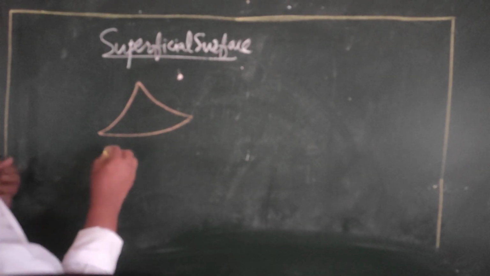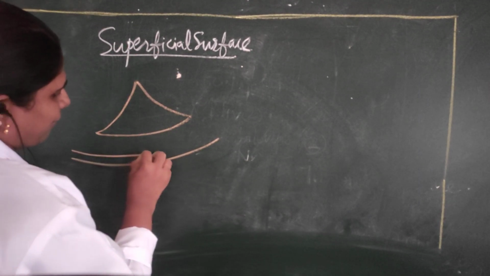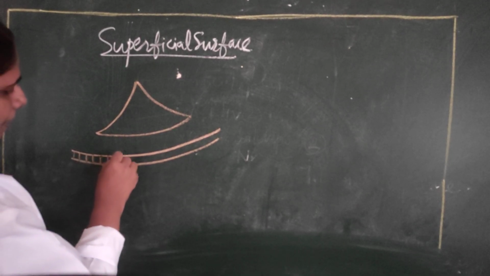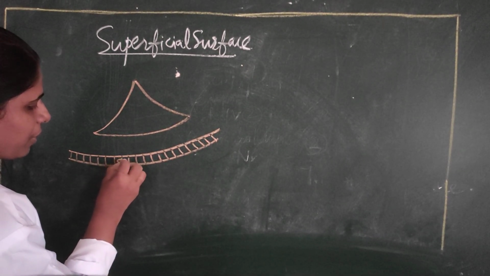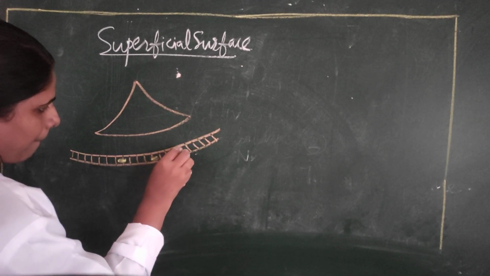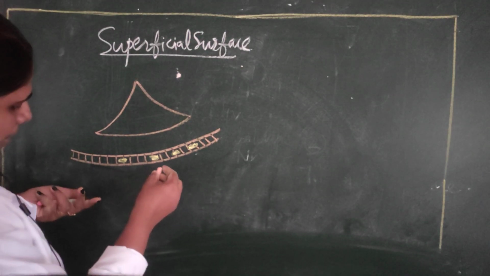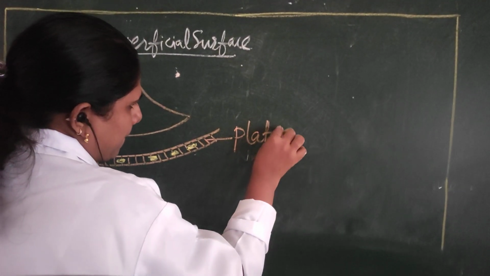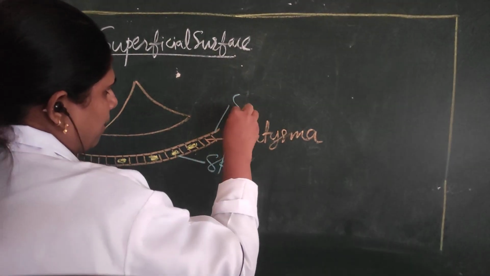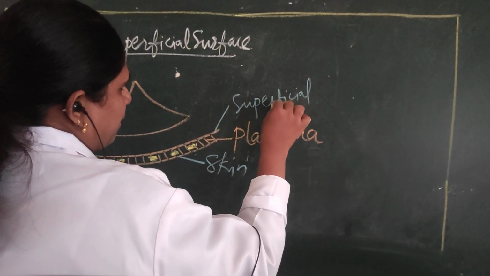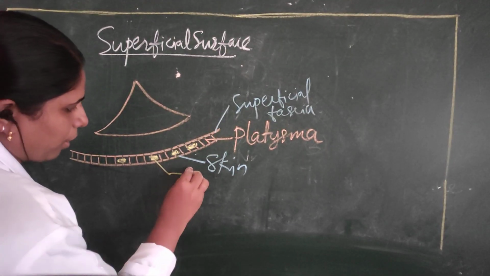The superficial surface is covered first with the skin, superficial fascia containing platysma and the superficial group of parotid lymph nodes.